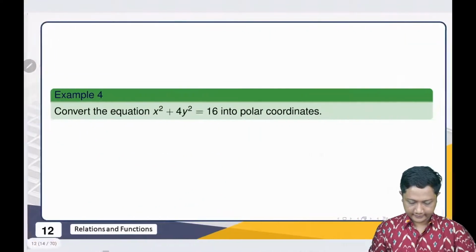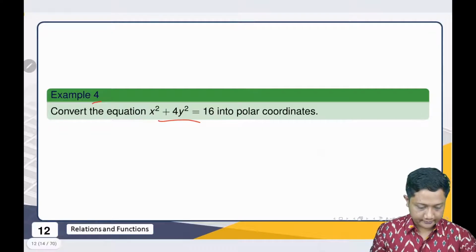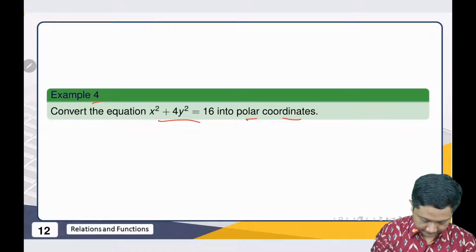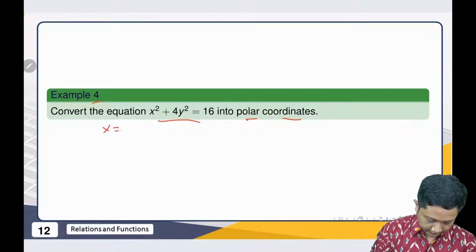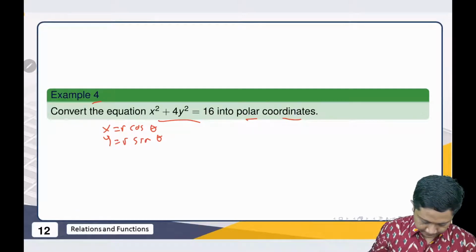Okay, and next example, we would like to convert this equation to the polar coordinate system. Again, remember, x is equal to r cosine theta and y is equal to r sine theta. We substitute our x and y.